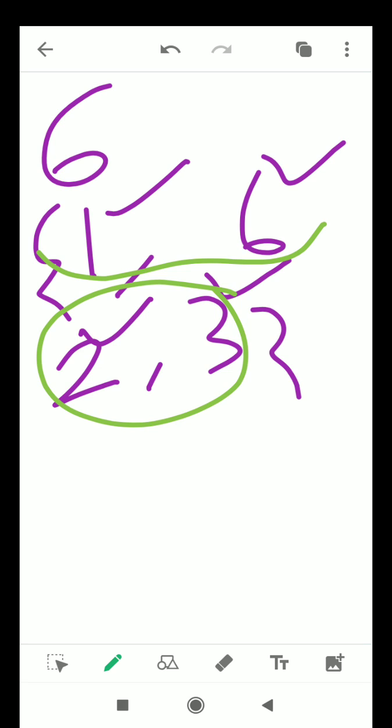If a number is given to you, and that number has at least one factor more than 1 and itself, then that particular number is called a composite number. Suppose we take 4. Is 4 a composite number or a prime number?